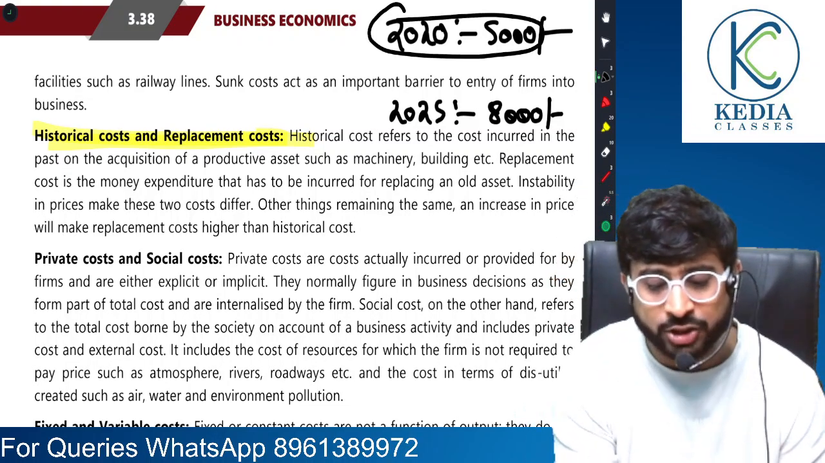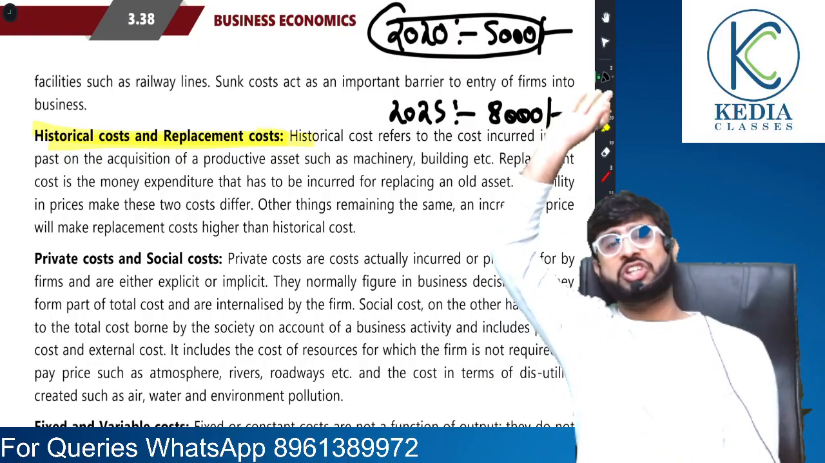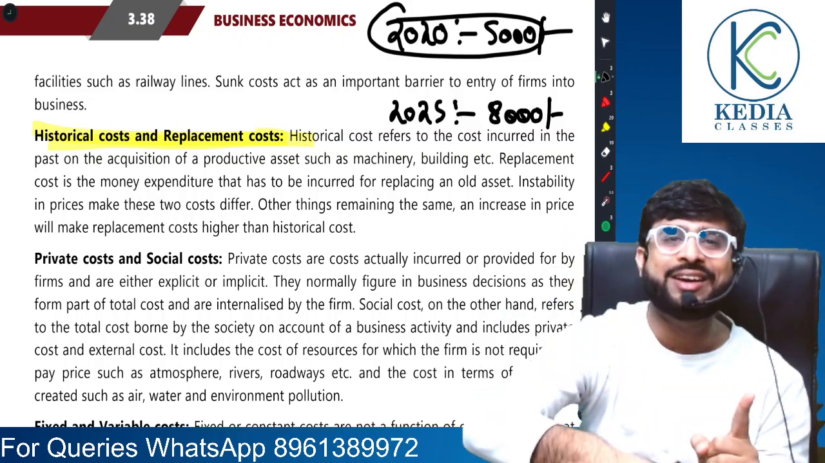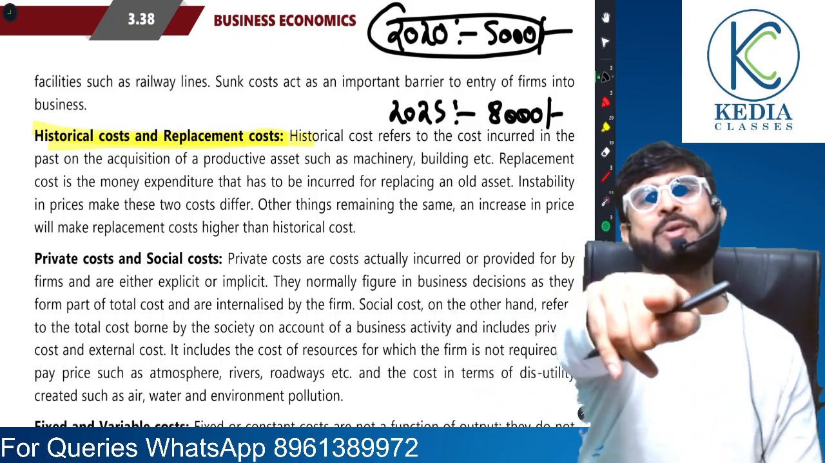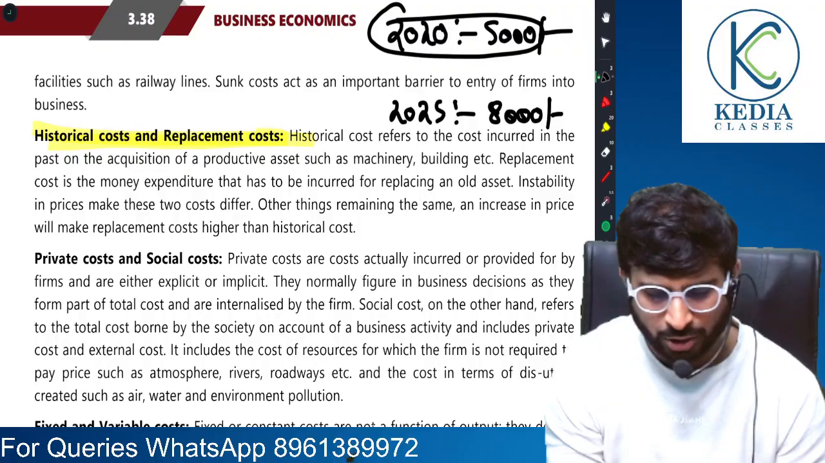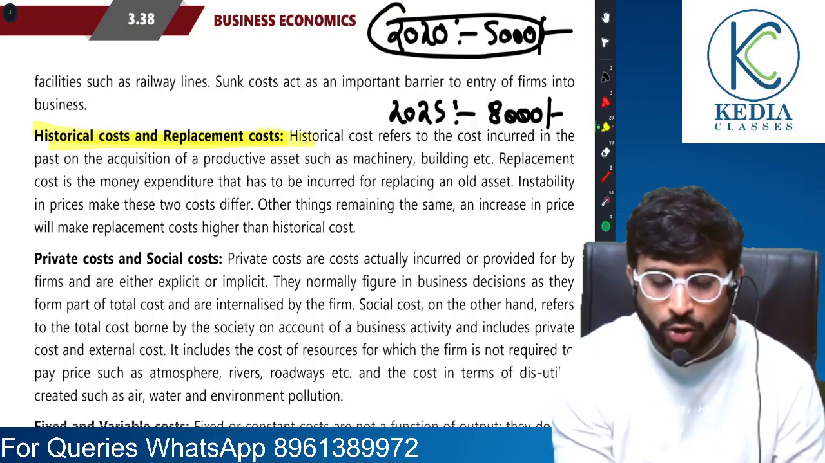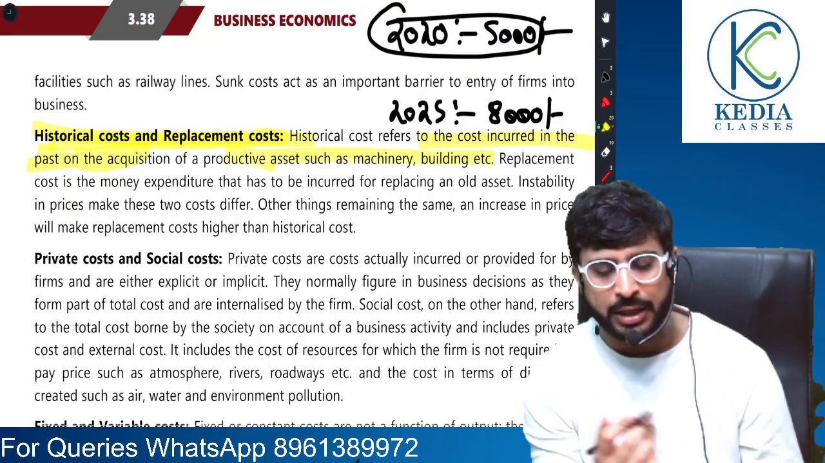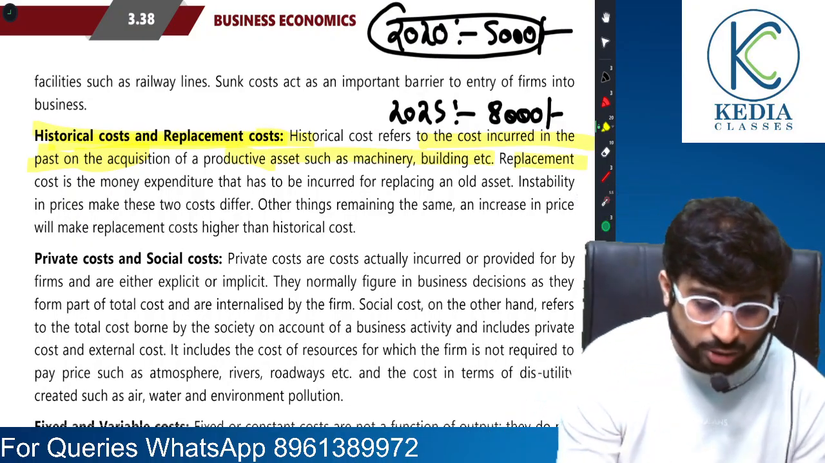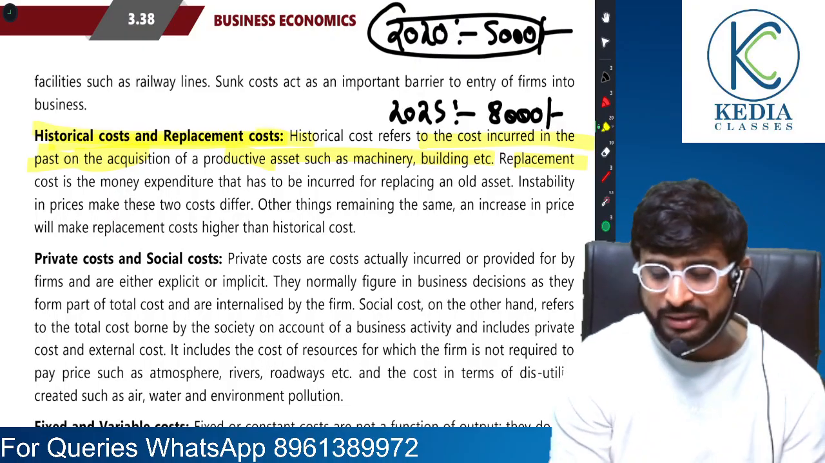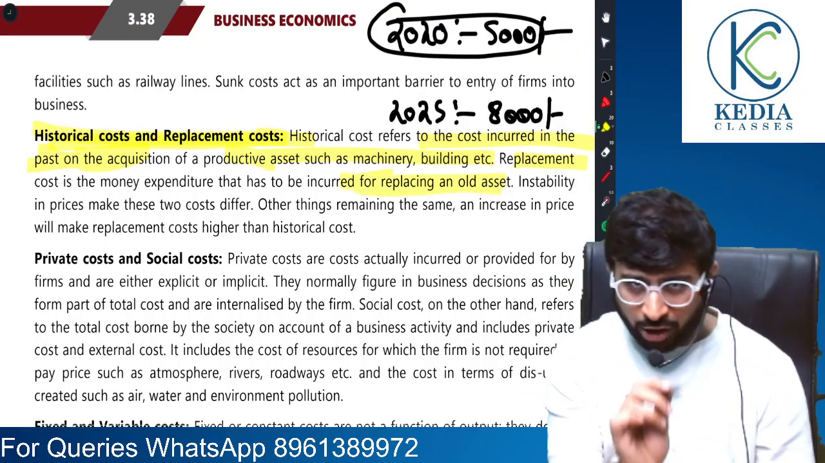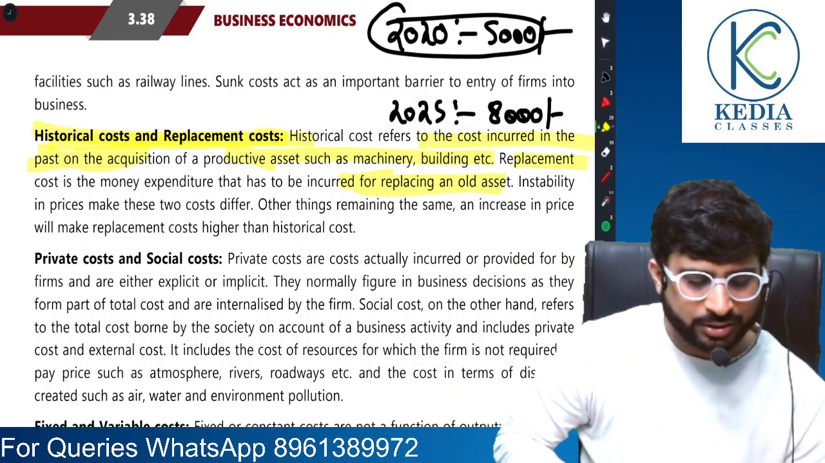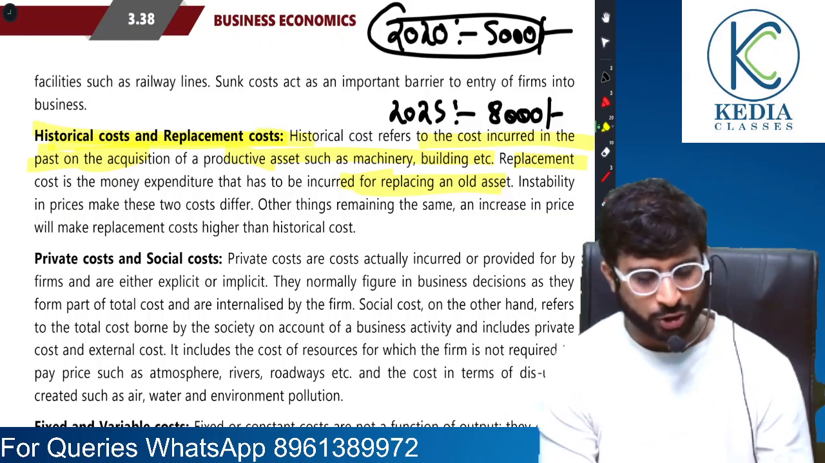Historical cost refers to the past cost, that is the cost at which something was purchased earlier. Replacement cost is if you want exactly the same thing today, how much you would have to pay. Historical cost refers to the cost incurred in the past to acquire an asset, be it machinery, building, anything. Replacement cost is the money expenditure that has to be incurred for replacing an old asset. If I want to replace this pen and buy a new one today, how much do I pay? That is your replacement cost.